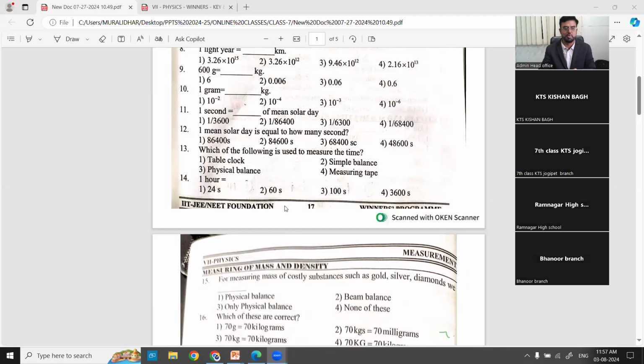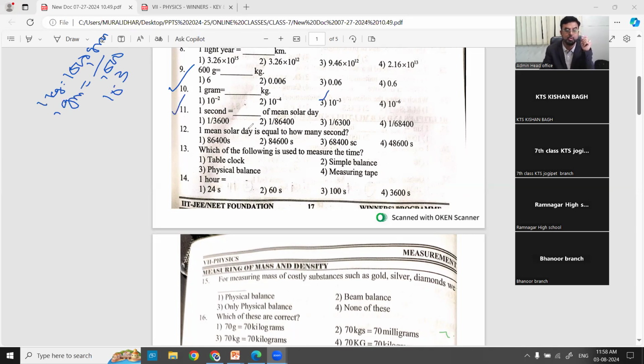Up to 1 gram is equal to how many kg? Now continue with the 11th question. 10th we have already done. 1 gram is equal to how many kg? We know 1 kg is equal to 1000 grams. So 1 gram is equal to 1 by 1000 kg. 1 by 1000 is 10 power minus 3, or 0.001. That was written here. 10 power minus 3 is the answer for the 10th.